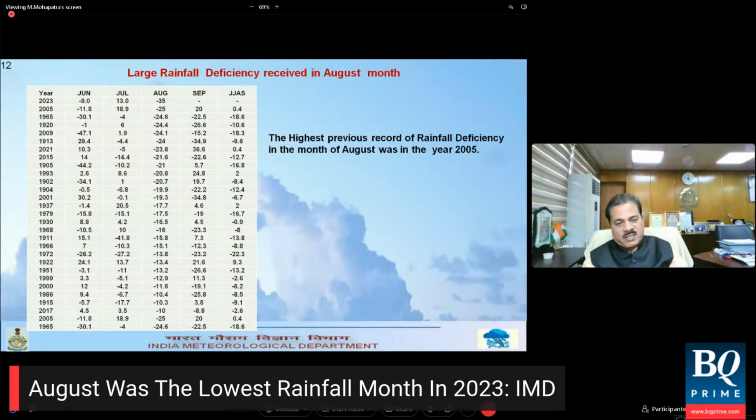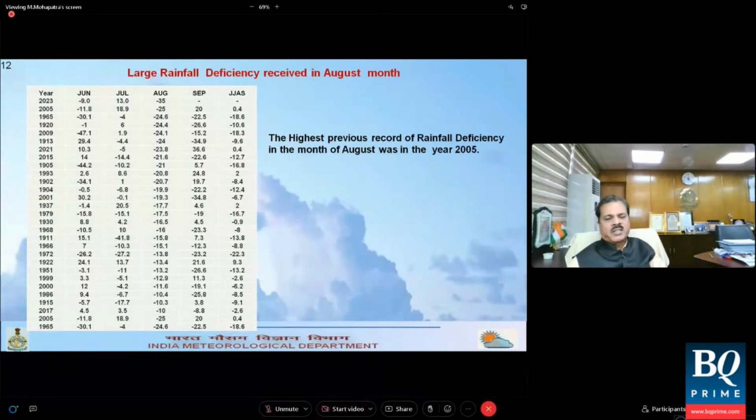But you may ask me whether it is absolutely the highest value compared to other months. No. In 2002, July was minus 55%. So if I compare 2002 and 2023, the deficiency in the two monsoon months, July and August, is better than 2002. And July was quite a good monsoon month. As a result, July being the main sowing or transplantation month, having good rainfall activity, the total sown area in the country has been higher this year compared to last year.